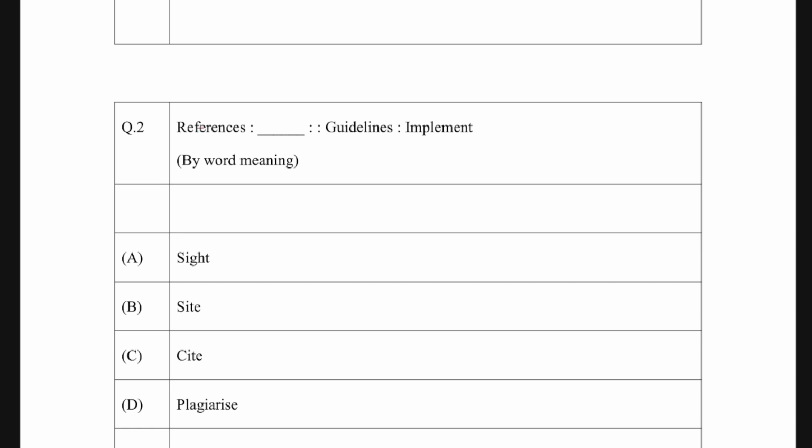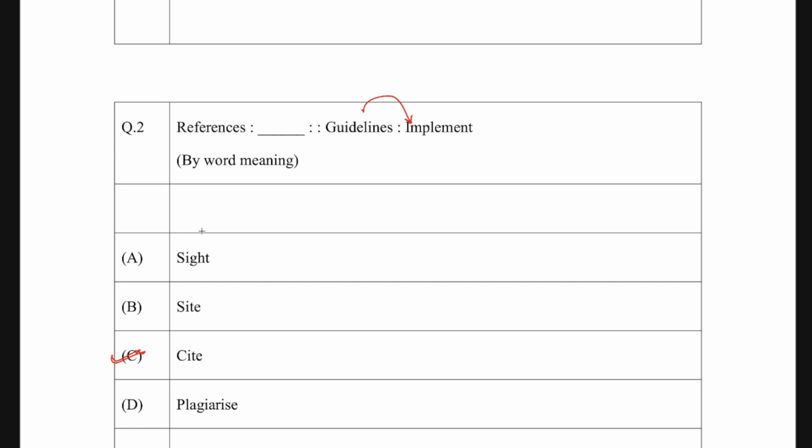The next one asks what references is going to match with, if guidelines matches with implement. The guidelines are being implemented, so you implement the guidelines. What do you do with the references? If you know about scientific writing, you know that references are cited. You cite a research paper, you cite a reference. So that's why cite should be the correct option for this.